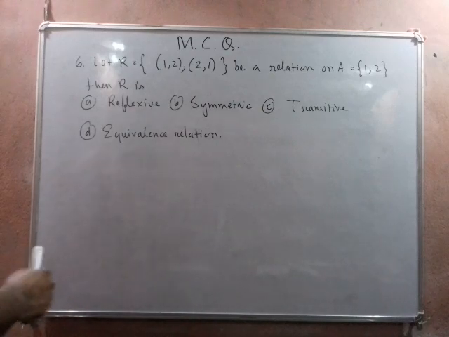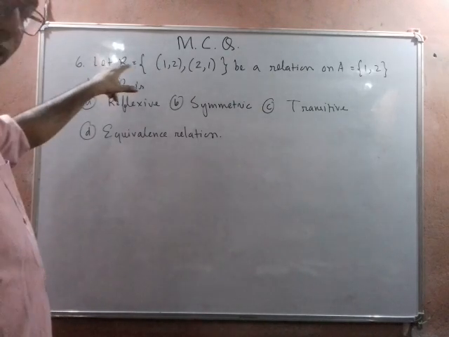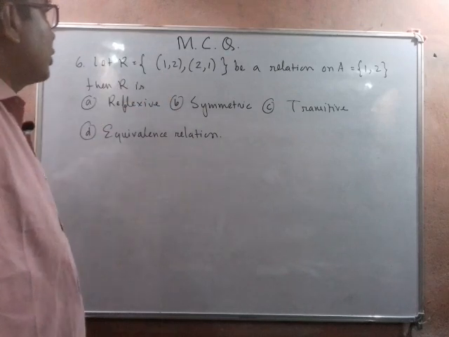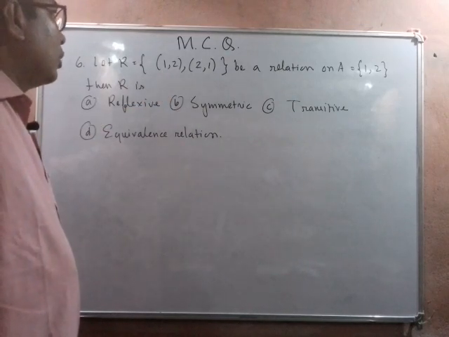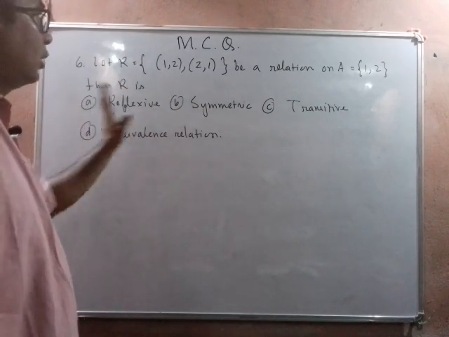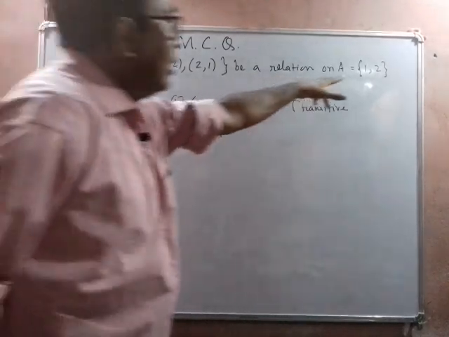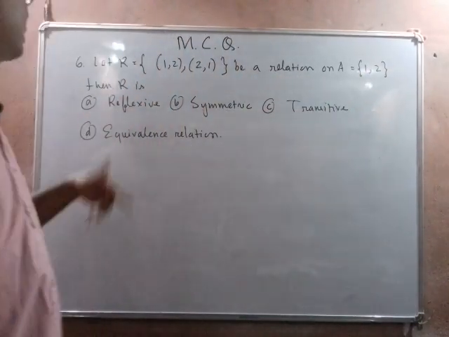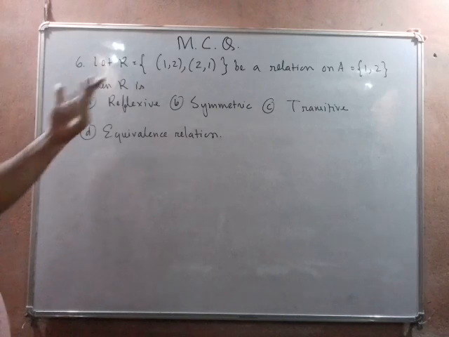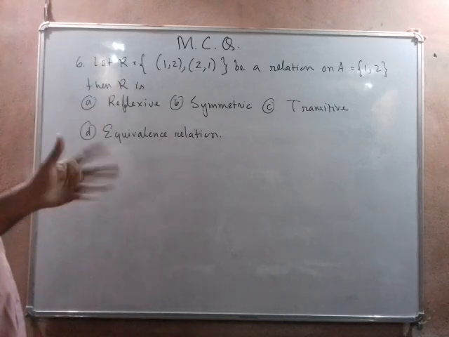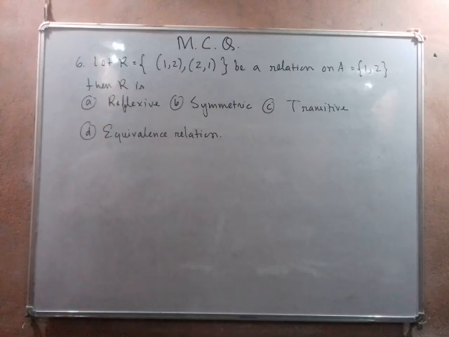So the next question is number 6. We consider a relation R which contains (1, 1) and (2, 1), these two elements only. It is defined on the set A = {1, 2}. Then what kind of relation is R? Reflexive, symmetric, transitive, or equivalence? We are going to check it.